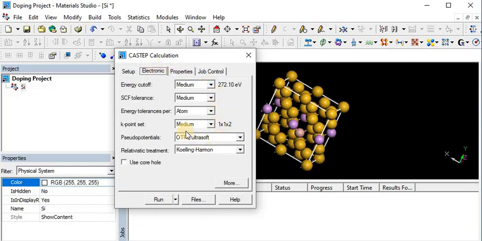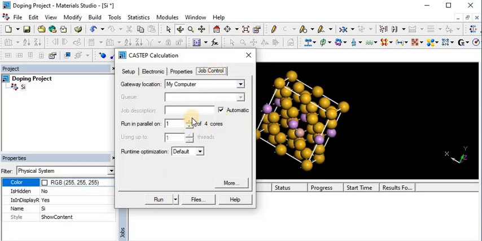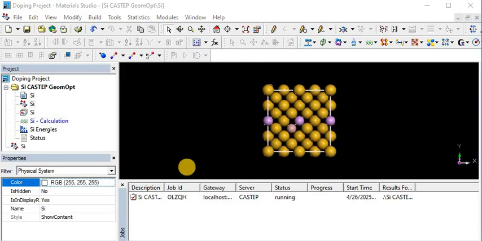and electronics. Okay, so we will apply 4 cores. Okay, so through this you can get the optimized structure of the materials. You can add impurities through this way to enhance the property, to change the property of the material for specific applications.